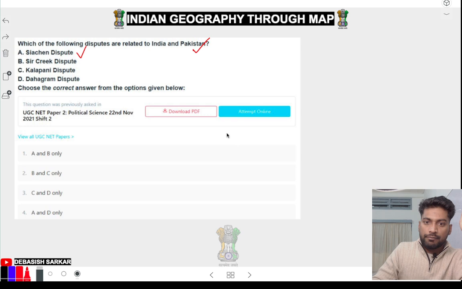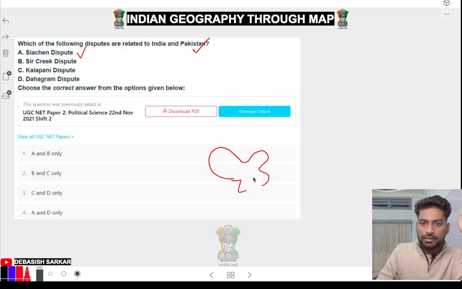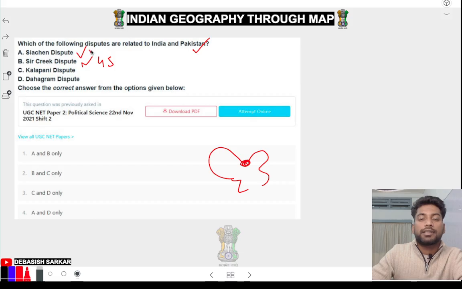This pen, okay, otherwise I draw the map better than this. देखो, Siachen was there. Okay, तो it's with Pakistan. Sir Creek is in Gujarat. Siachen is in the upper side of Ladakh. Okay, and Kalapani it's with Nepal.